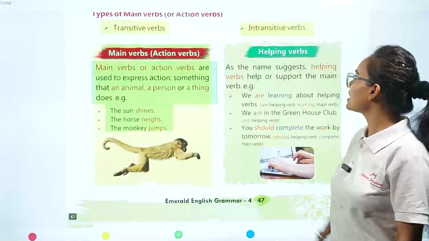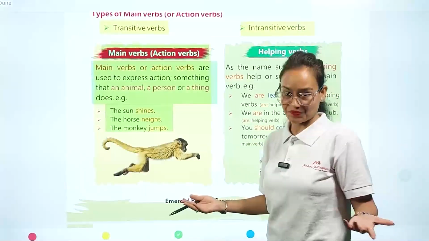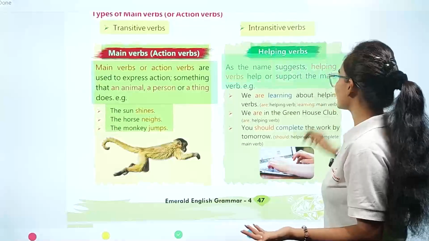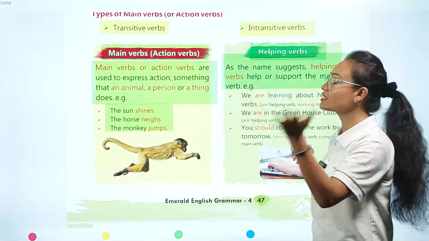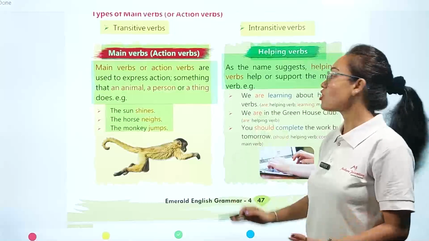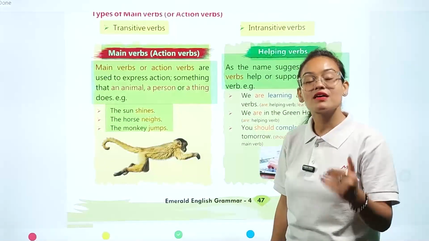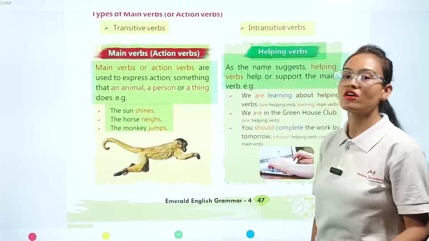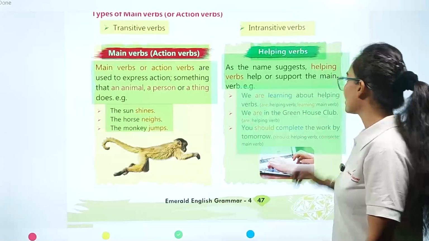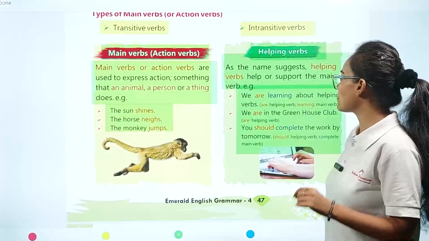Now we are going to see the meaning of helping verb. Let's see. As the name suggests, helping verbs help or support the main verb. As its name shows, the main work of a helping verb is to provide help to the main verb which is present in the sentence. Example you can see here: We are learning about helping verbs.